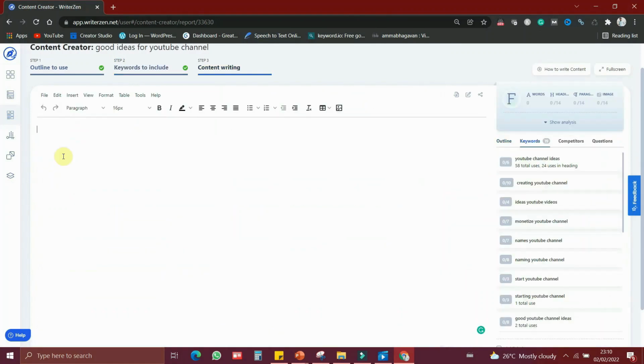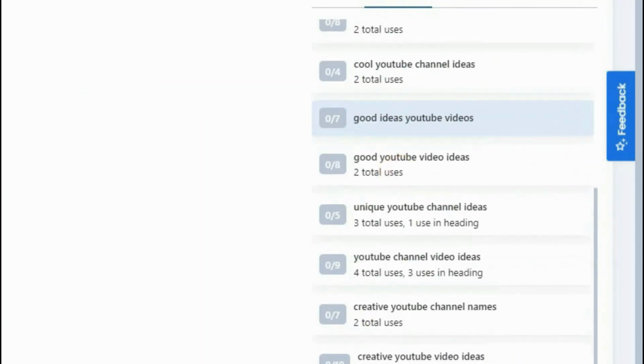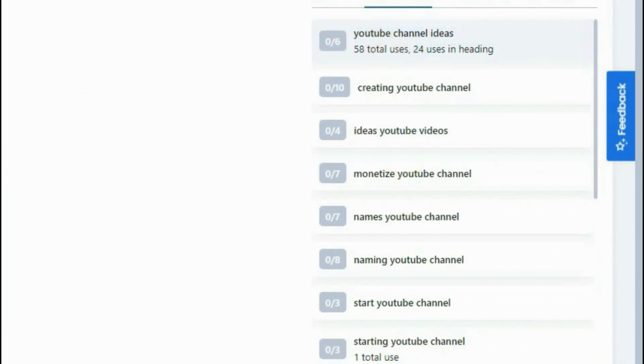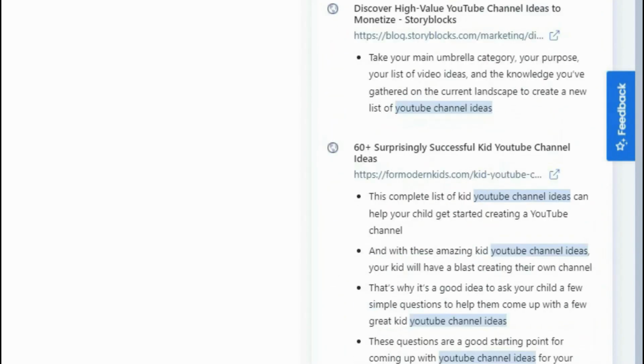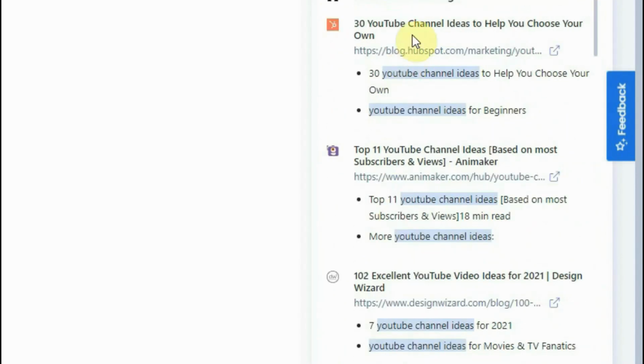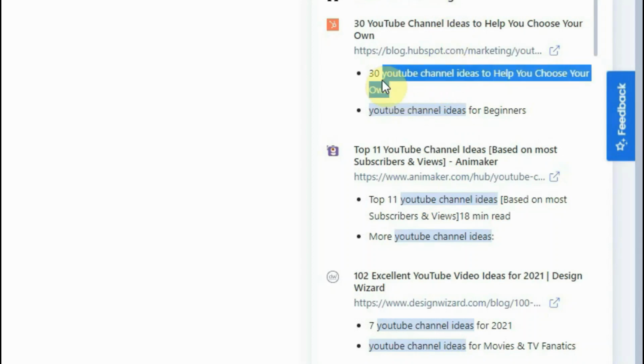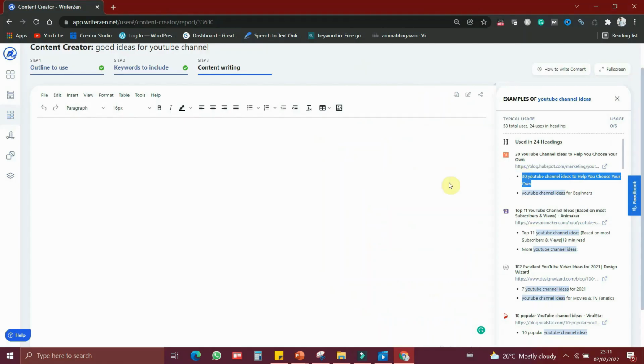Now our article writing will begin here. Now you can see that keywords are being listed here. So if I click here, wherever this keyword is used will be also highlighted. So the top 10 competitors, wherever they use this keyword, everything is highlighted here. So if I am copying this line and pasting it here just for an example, you don't do that, because if you copy others' article, it will be plagiarized, and Google will be taking down your website. So I'm just showing you an example.